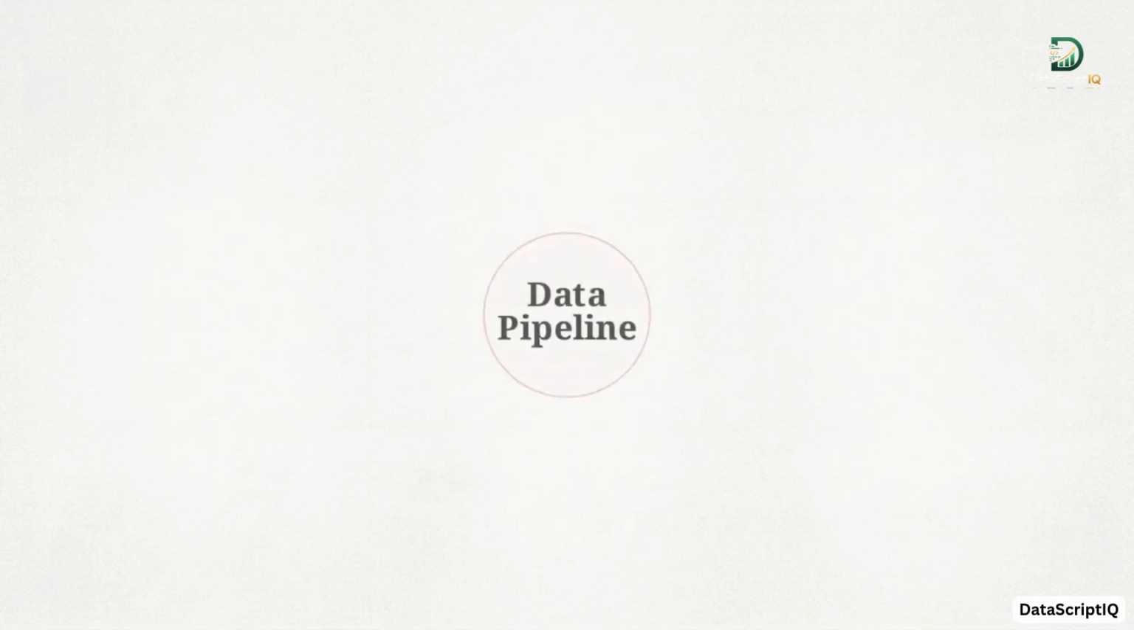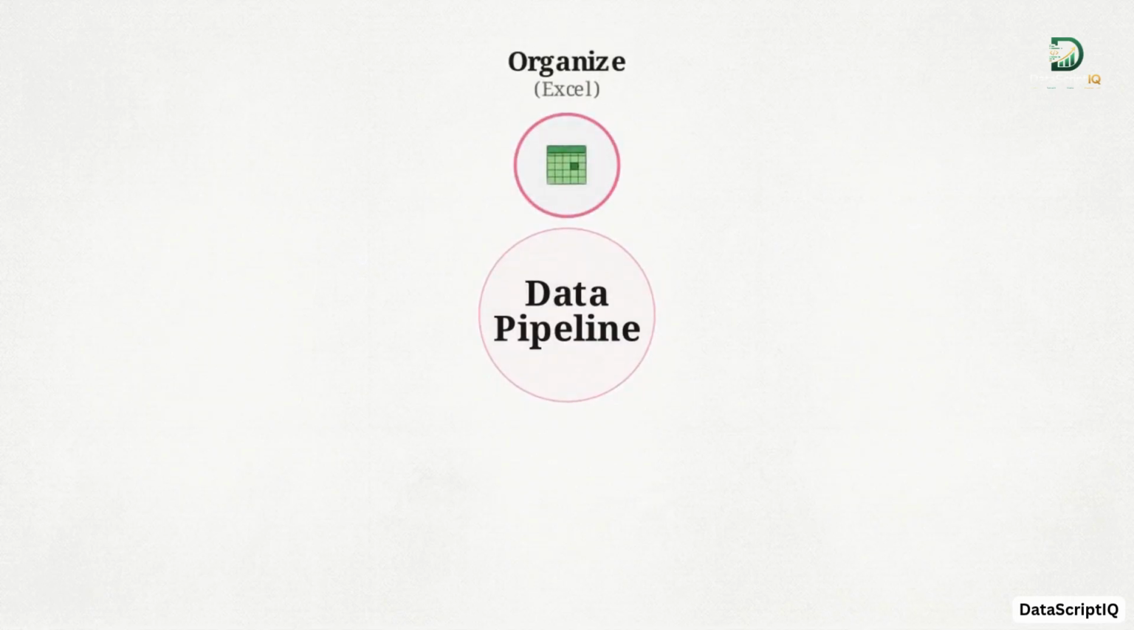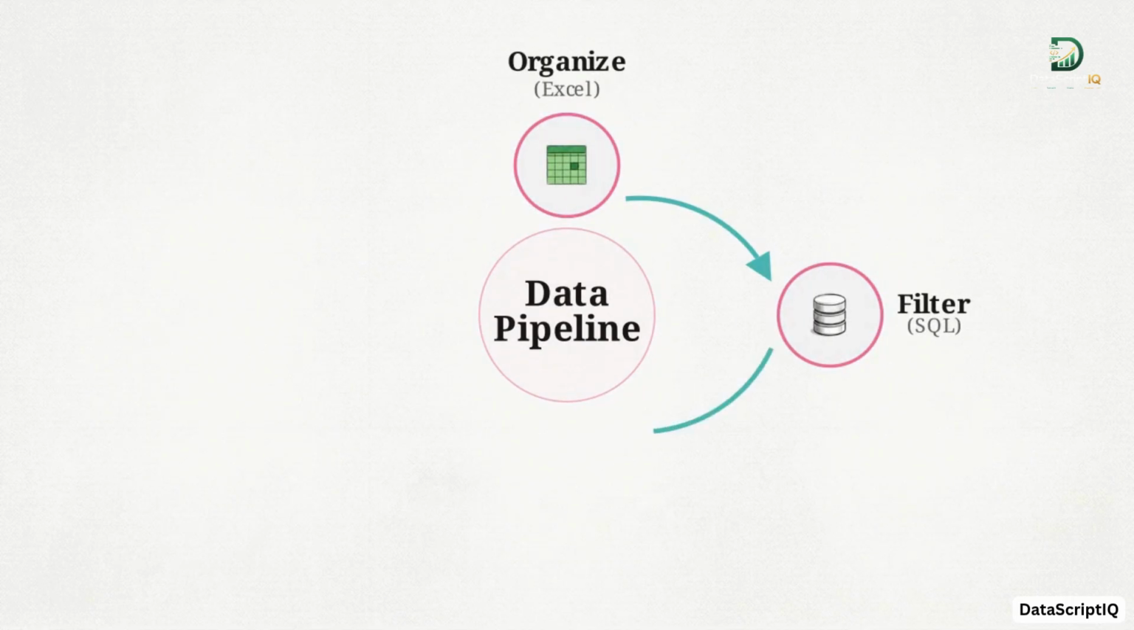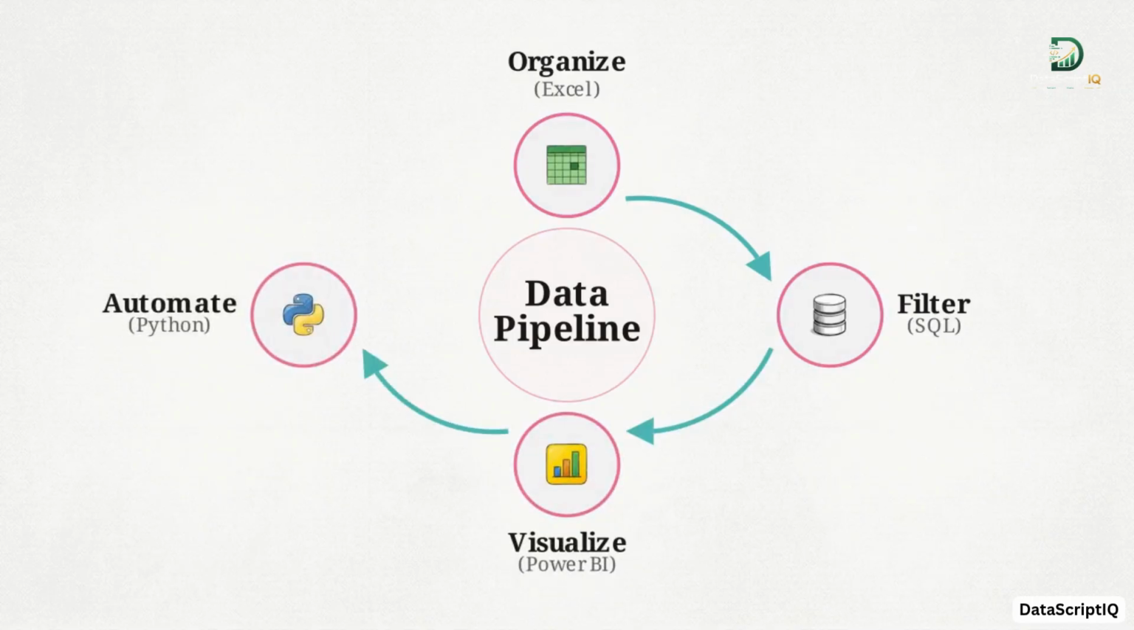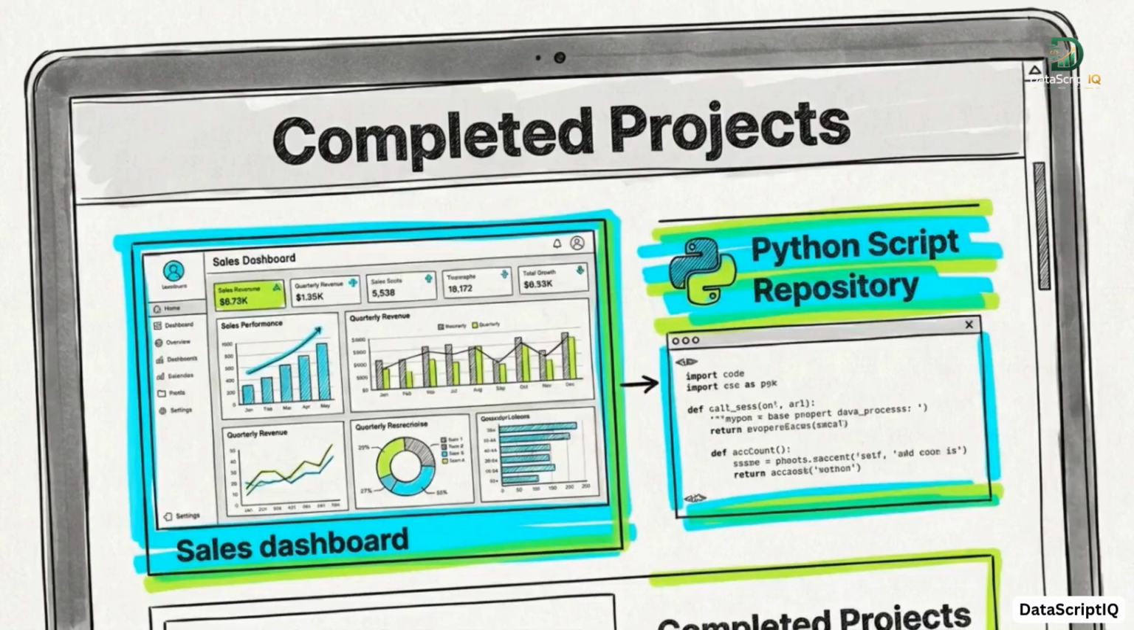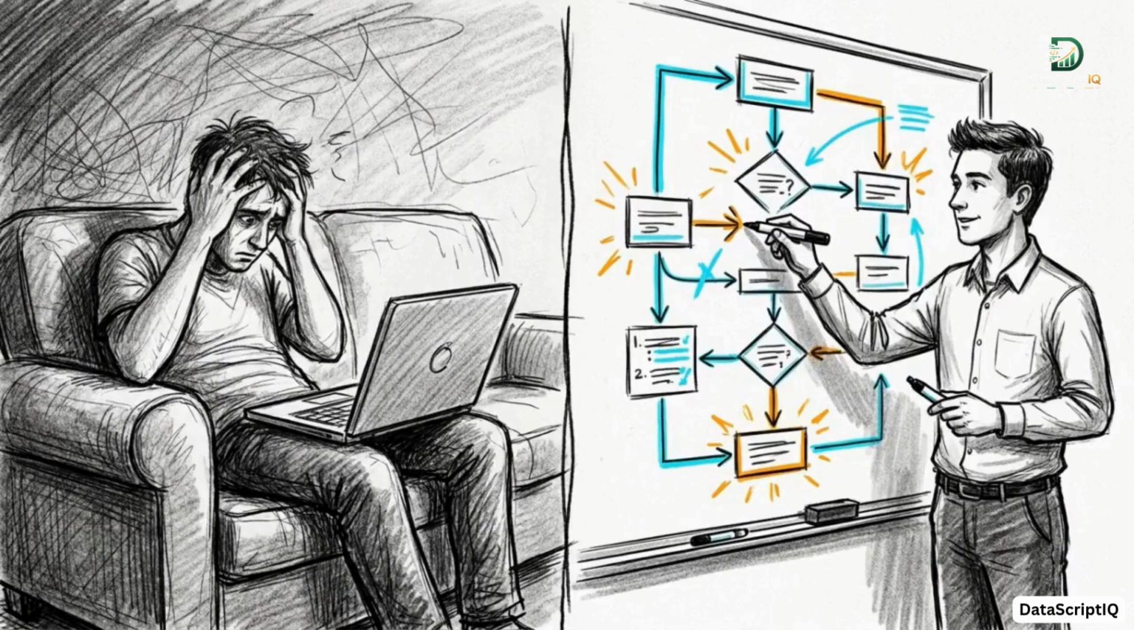This diagram tracks the life cycle of your data in a real case study. You use Excel to organize the raw numbers. You write SQL queries to filter and group the records. You bring it into Power BI to visualize the trends. And eventually, you use Python to automate the entire pipeline. Completing this final step is the bridge. It transitions you from a passive tutorial watcher into an active, capable problem solver.